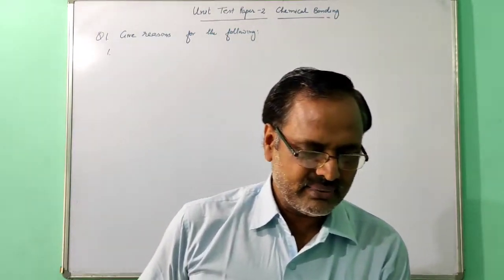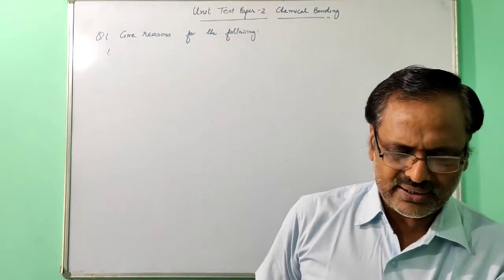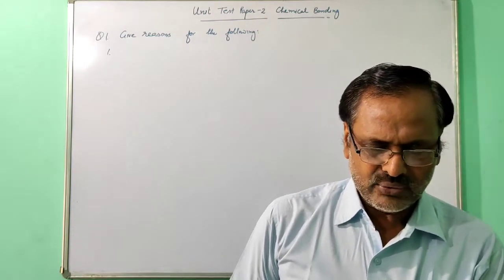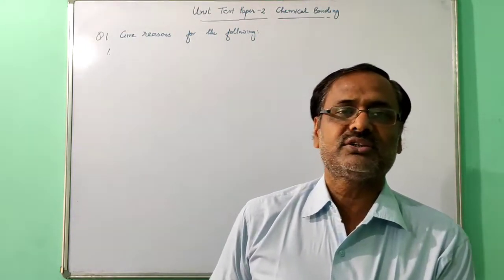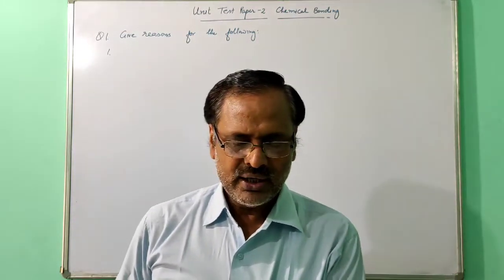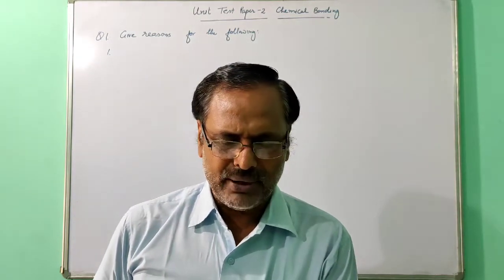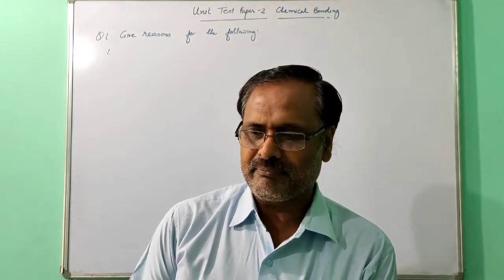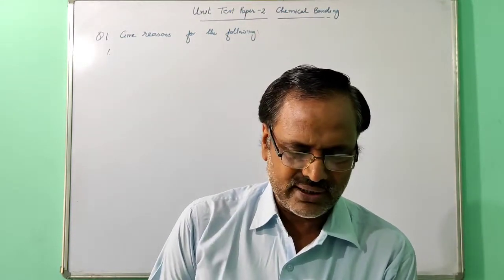First question, what is given? Ammonia gas, a covalent compound, does not conduct electricity, but aqueous solution ammonium hydroxide is a weak electrolyte. So this question you can divide in 2 parts. First of all, you have to answer that ammonia gas, a covalent compound, does not conduct electricity. So what is the reason why ammonia gas does not conduct electricity?